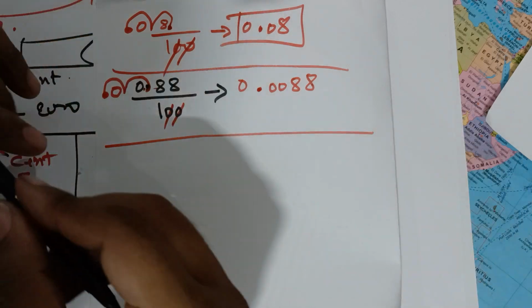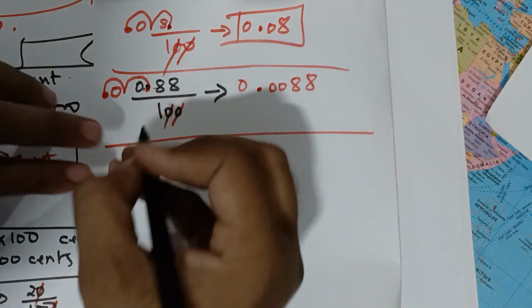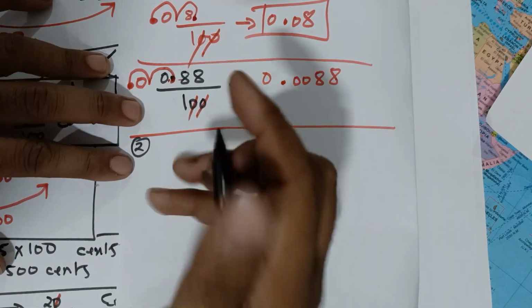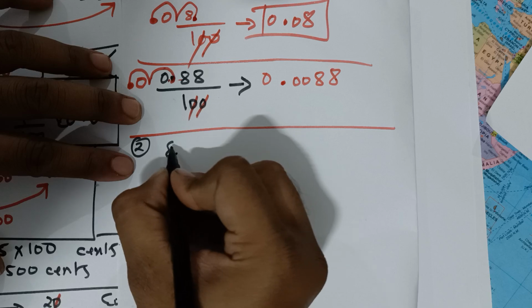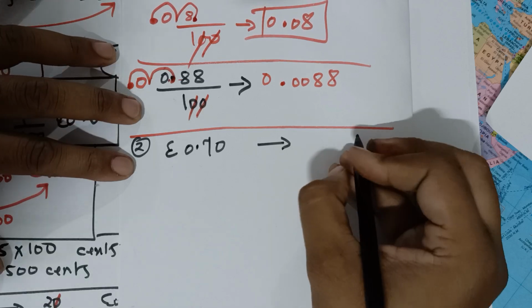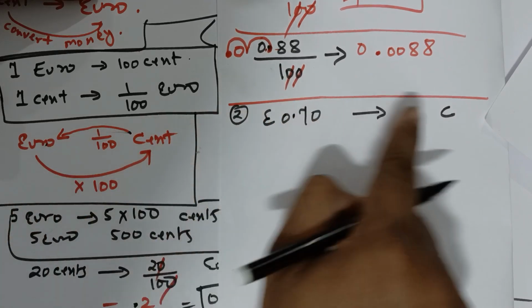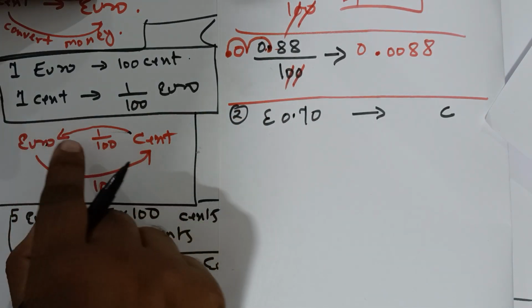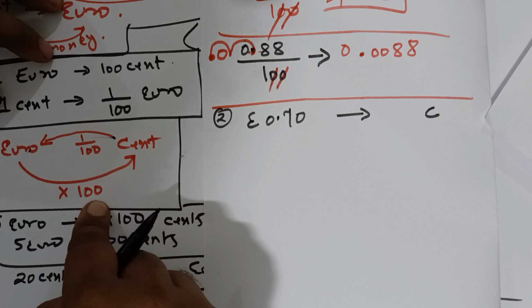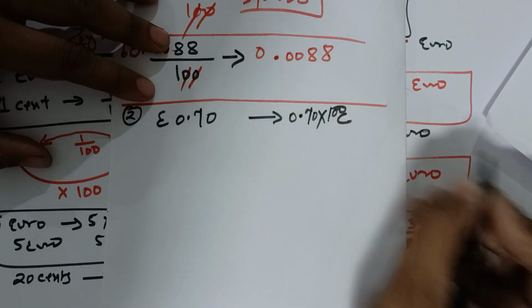Now the next part is converting euro to cent. In question number 2 from your chapter, it is 0.70 euro, and you have to convert into cent. Come to this table. How do we go from euro to cent? From the down arrow, euro to cent, multiply by 100. So it is 0.70 into 100.